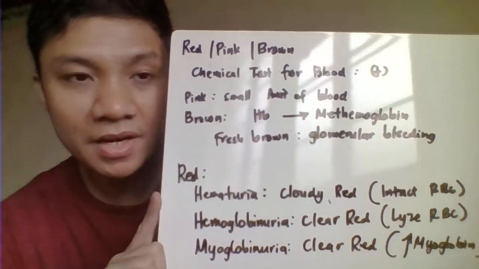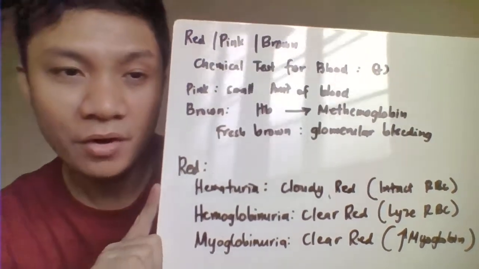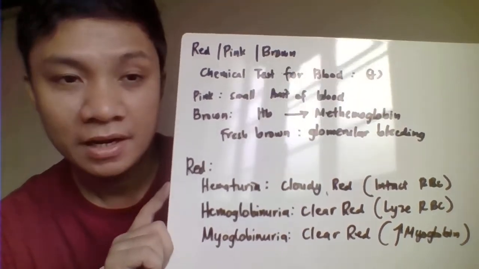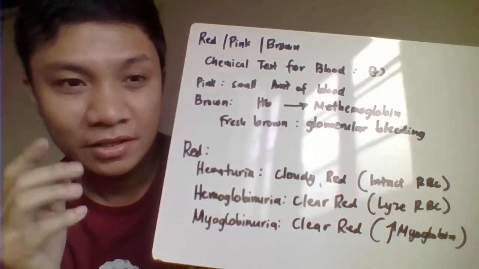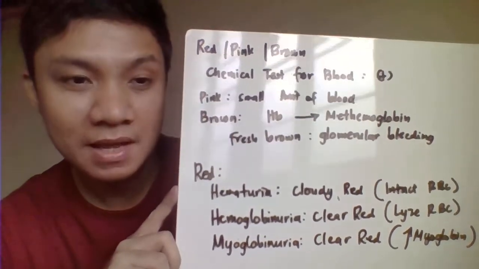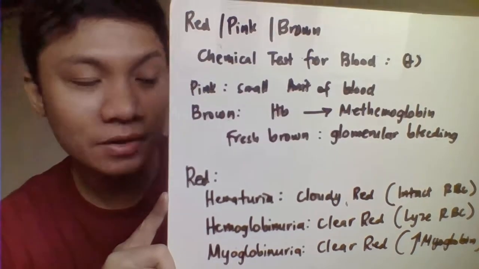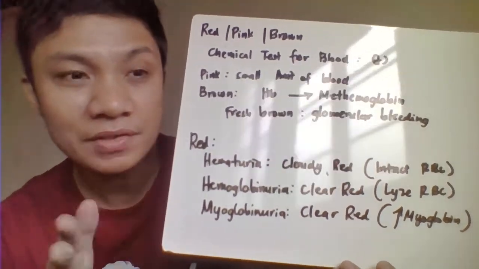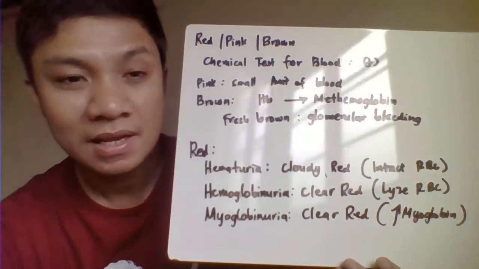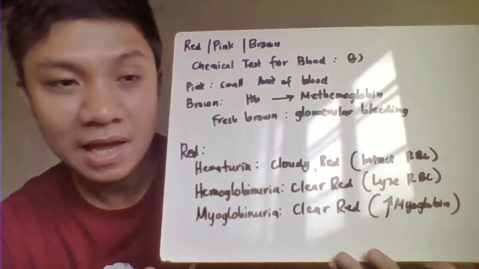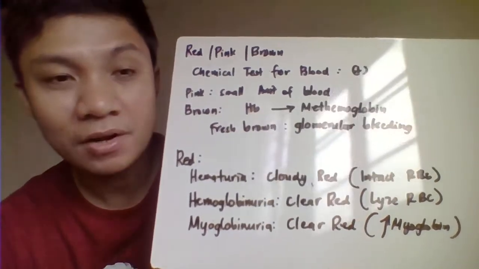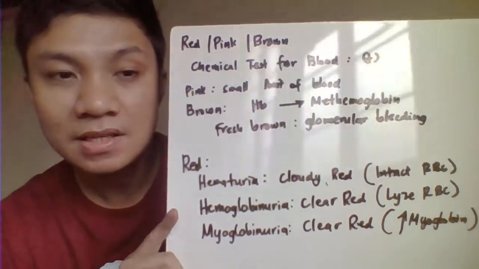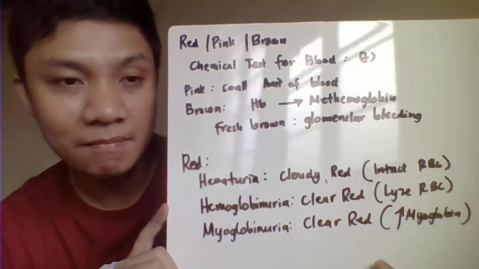Okay, the next one we have here is red, pink, or brown color of the urine. So, if you receive a specimen that's red, pink, or brown na color, the first thing you're going to do here is to perform the chemical test for the blood. So, red siya. So, ang automatic na parang sa isip natin is, okay, may blood na present. But of course, it will not always be related to your blood. That's why you need to test if the red color, the pink color, the brown color here is related to the presence of the blood by testing that one with your chemical test for the blood.